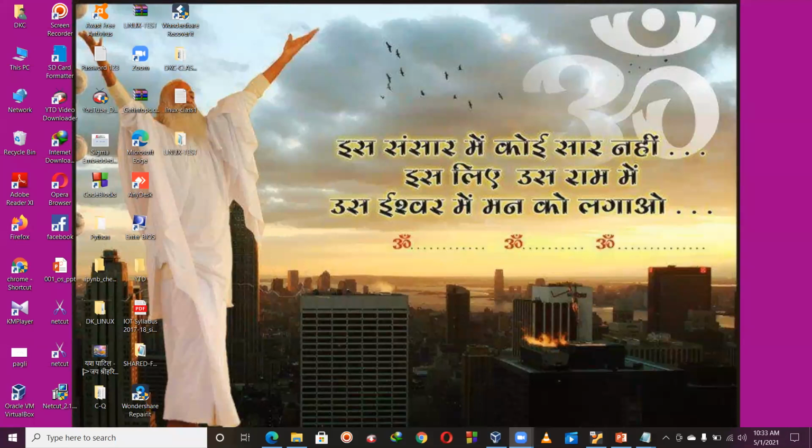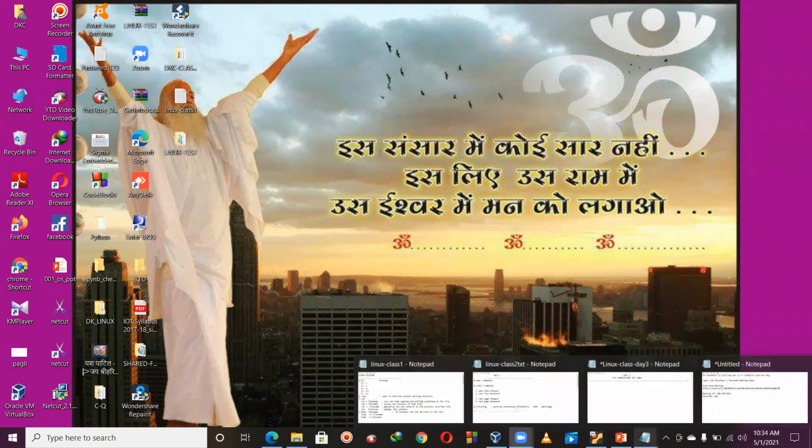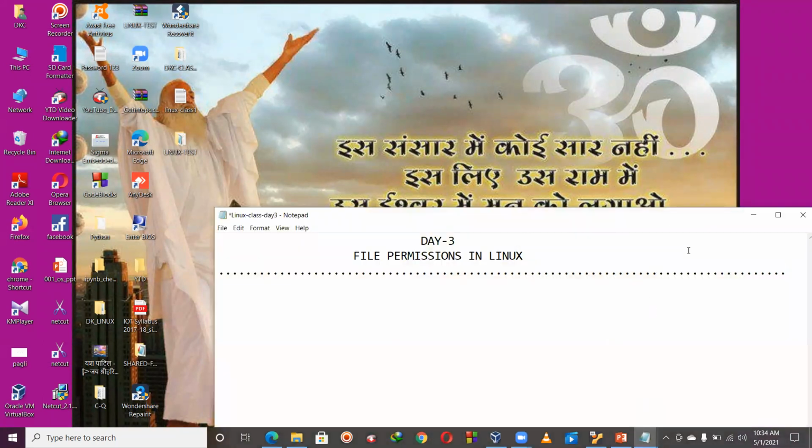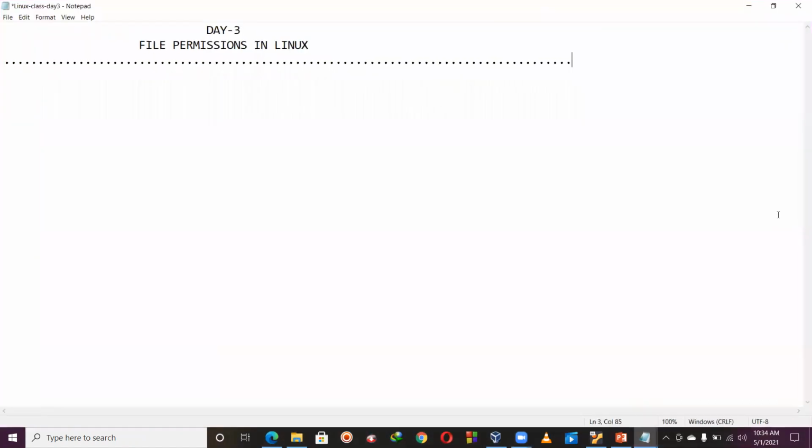So, what is our today's agenda? Discussing file permissions in Linux. Very important concept.